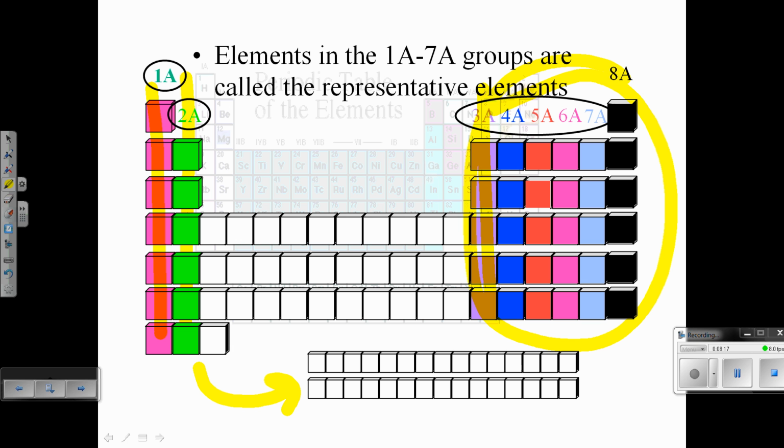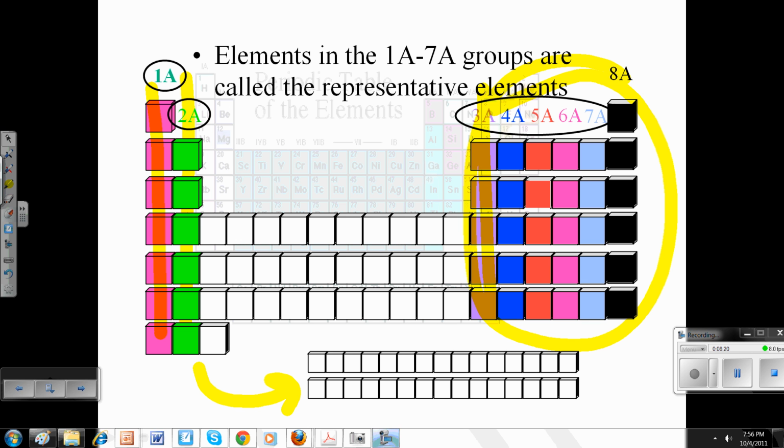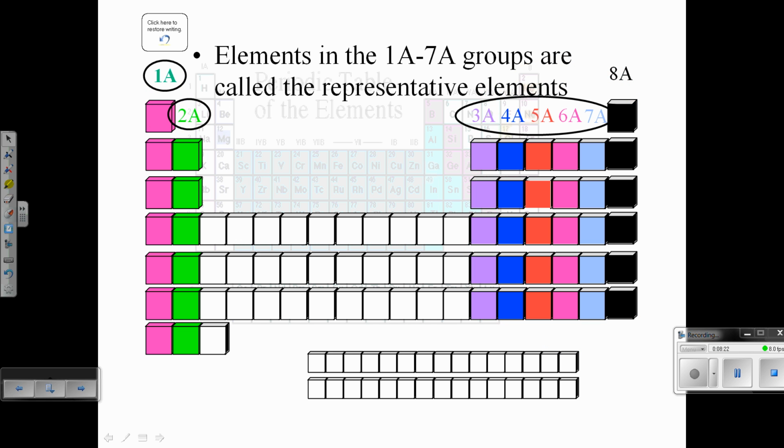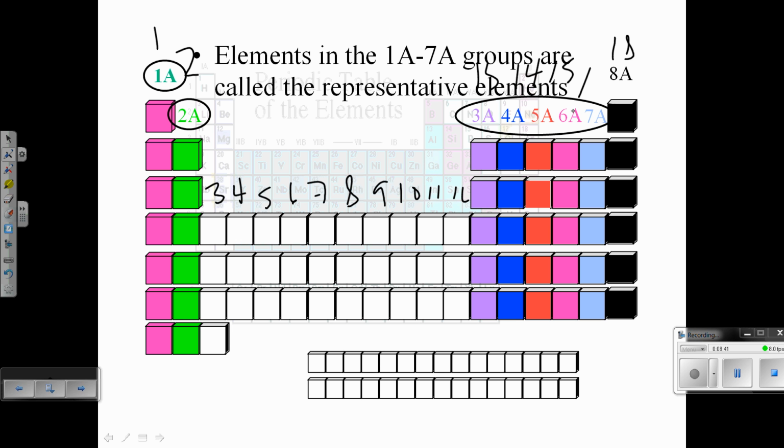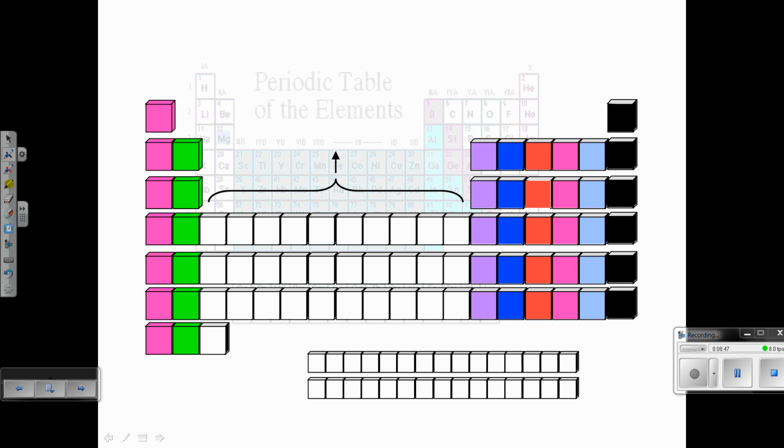There is another numbering system that's used now that starts here from 1. 1 right here, 2, and then this goes 3, 4, all the way 5, 6, all the way ending in 18. This is the old numbering system, and now the new numbering system, if you look, 10, 11, 12, this is 13, 14, 15, 16, and 17. All right? Those are group B elements.